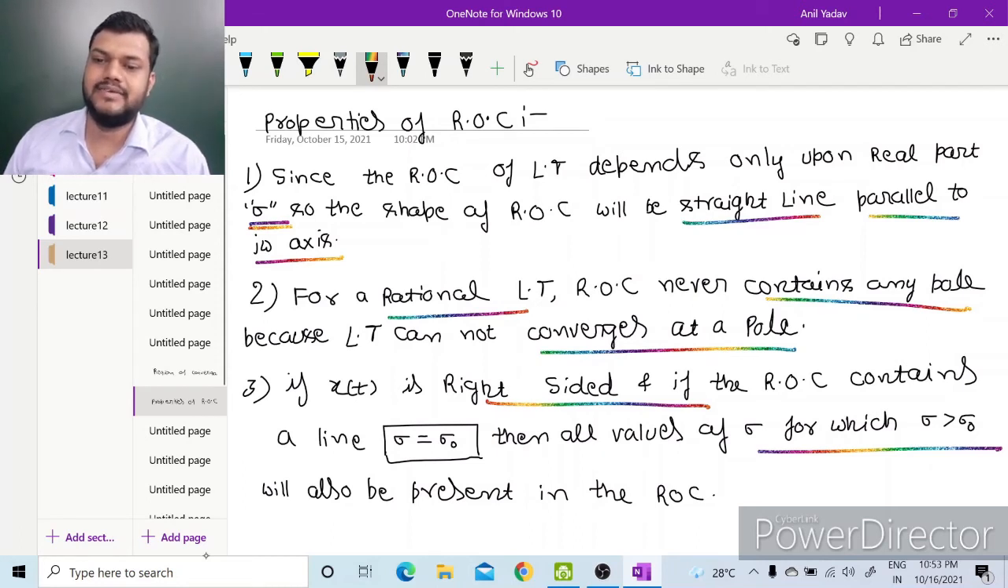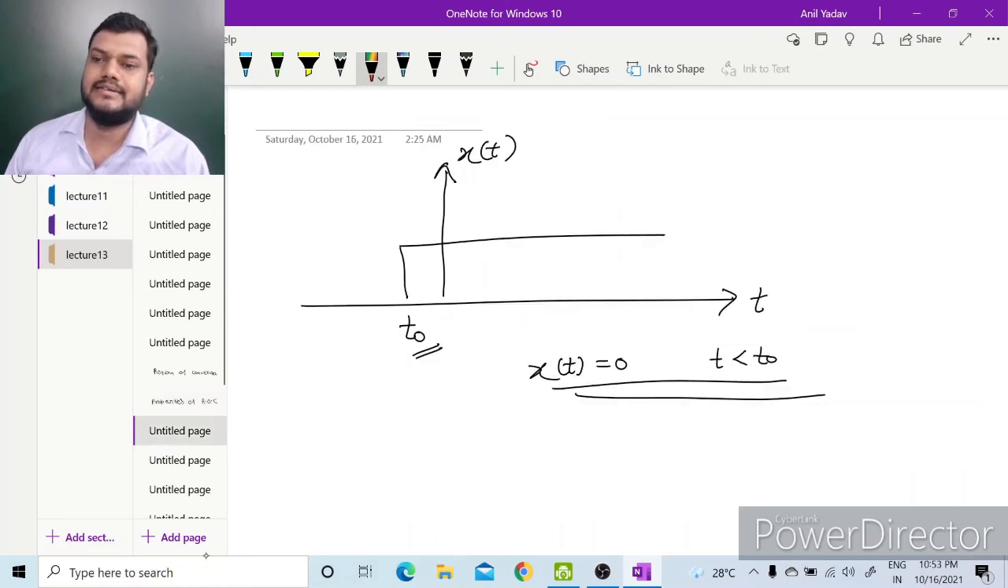The third property is: if x(t) is a right-sided signal and if the ROC contains a line sigma equal to sigma naught, then all the values of sigma for which sigma is greater than sigma naught will also be present in the ROC. A right-sided signal is defined as one whose value is 0 prior to some time instant. That means x(t) is 0 for t less than 0; this signal is right-sided.